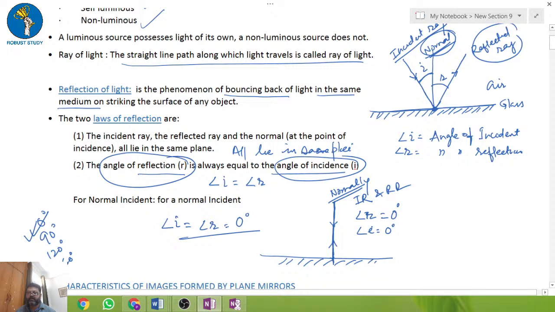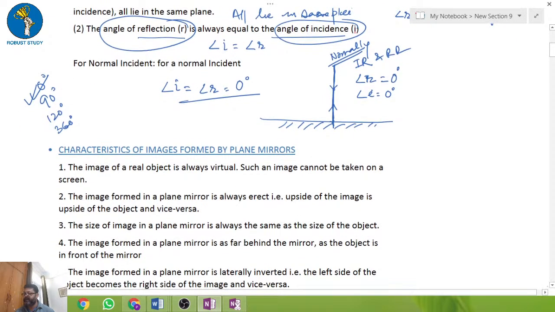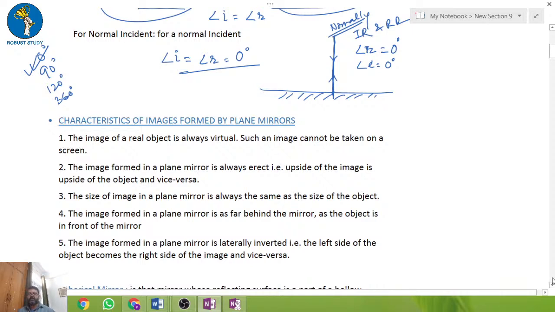Okay, let's move to the next point. Now, the next point, which is a very important part, is the characteristics of the image formed by the plane mirror. So what are the characteristics? The first characteristic is that the image of a real object is always virtual, and it cannot be taken on a screen. There are a lot of questions they ask: can it be taken? No, it cannot be taken. So the image of the real object is also virtual in case of plane mirror.